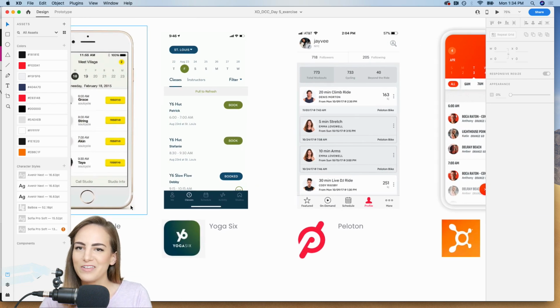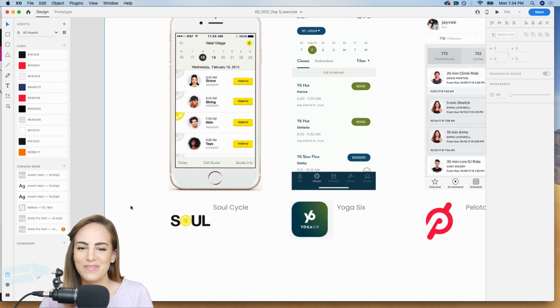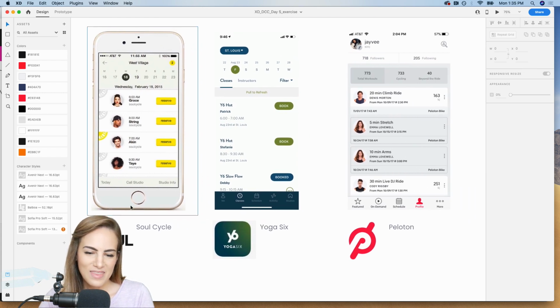SoulCycle. I've never done a SoulCycle class. Have you guys ever tried that? I'm a little scared. And we actually don't have a SoulCycle, I don't think, in St. Louis, which is crazy. But anyway, let me know.